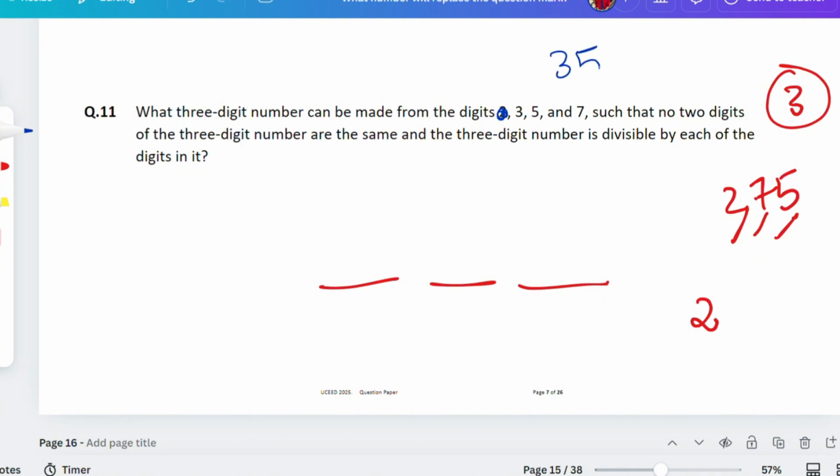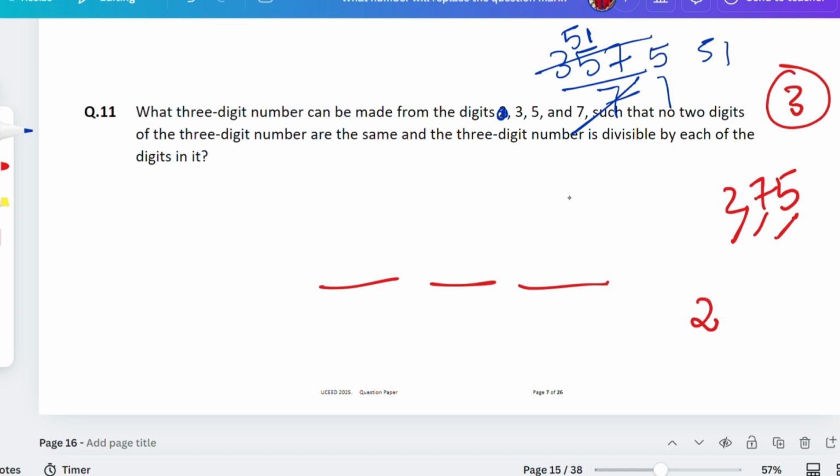3, 5, and 7. Now if you see exactly, is it divisible by 7? If you write it like this only, you did nothing much. 3, 5, and 7. 7 ones are 7, 7 fives are 35. Overall divisible. If you divide it by 3 as well, 7 plus 3 is 10, 10 plus 5 is 15. It cannot be divided by 5, because at the end it's not 5 or 0.